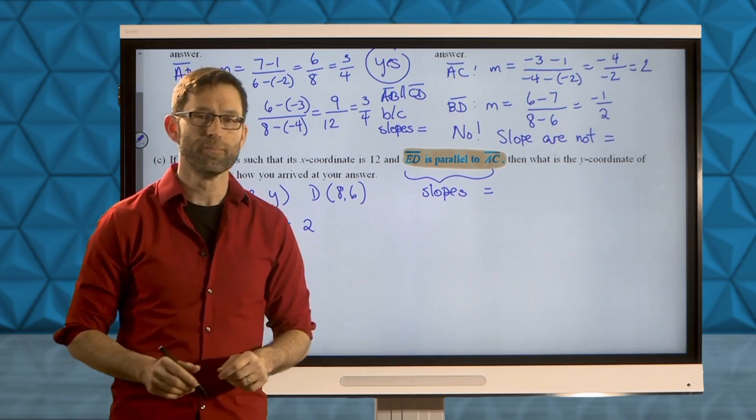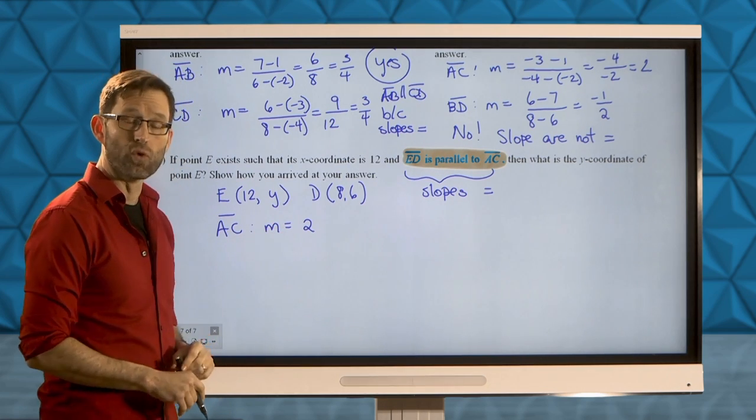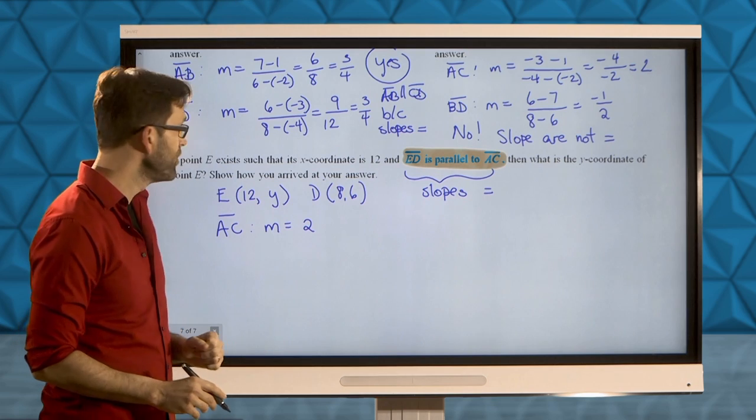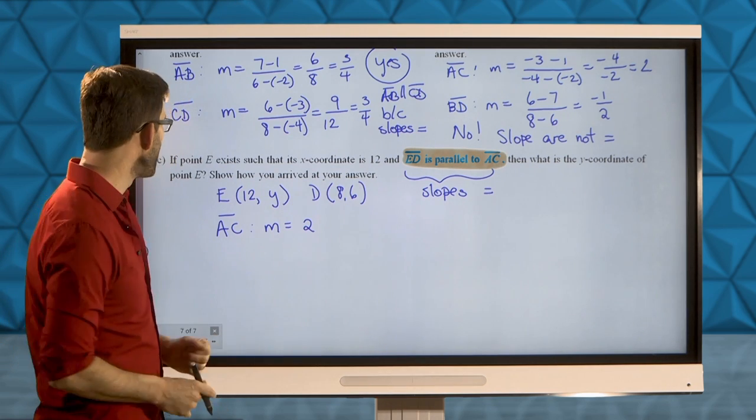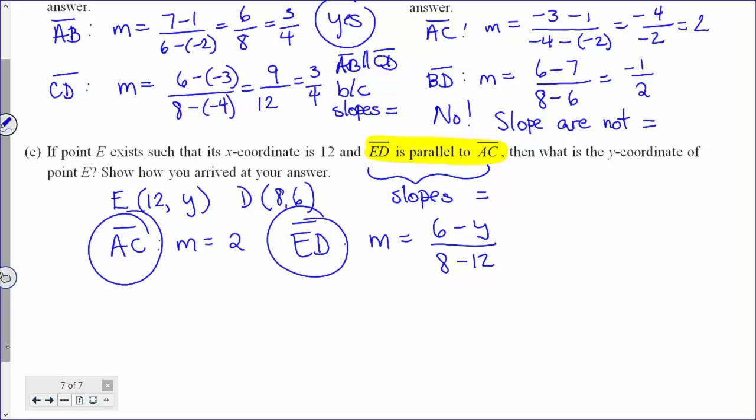All right, let's go through it. We know that the slope of line segment ED is going to have to be equal to 2 because ED is parallel to AC. Let's set up the slope for ED. All right, it should be simple enough. After all, even if we don't know the two coordinates, its slope still has to be y2 minus y1 over x2 minus x1. Okay? And we know, because these two line segments are parallel, that must be equal to 2.